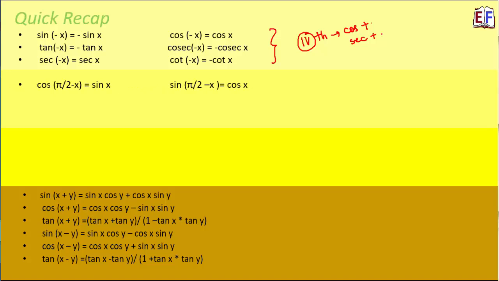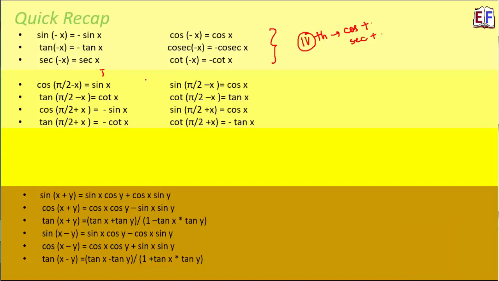Now the next category of formulae that we learned was pi by 2 minus x, pi by 2 plus x, and here again we saw that pi by 2 minus x actually means first quadrant, where all values are positive. And pi by 2 plus x actually means second quadrant, where only sine theta is positive. And since sine theta is positive, so cosec theta is also positive. Rest of the ratios are negative. So using that, we have all these formulae.